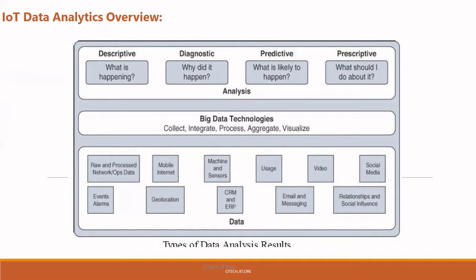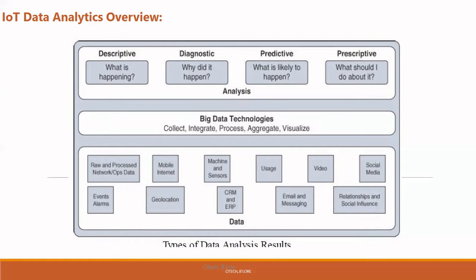In the first layer, the data will be generated at the lower level. We call it a fog node or an edge node, where exactly data will be generated. We use multiple sensors to generate the data, depending on what kind of data is generated by what kind of sensors we use. In my data, I have different options like mobile internet, geological, machine usage, email, video, social media, and so on. All these are responsible for fetching the data.